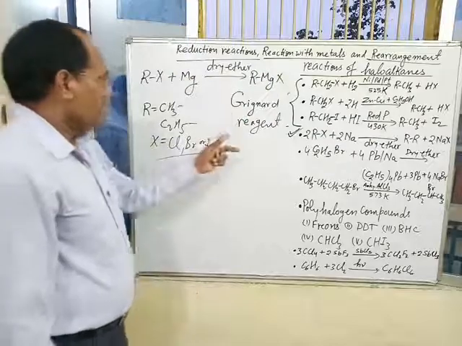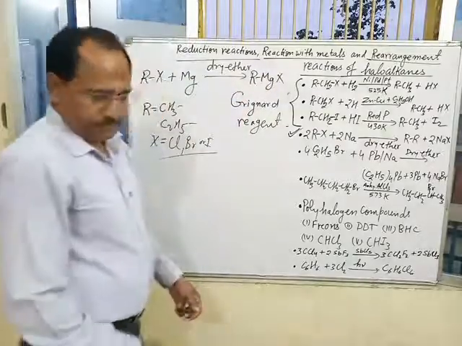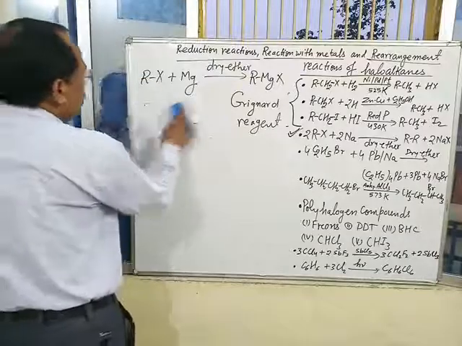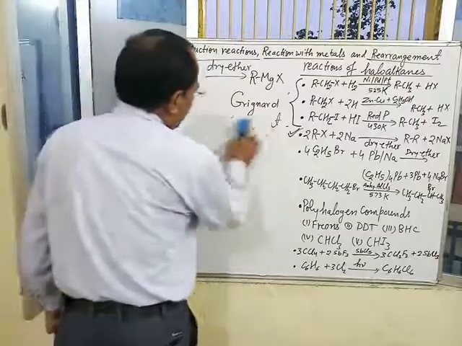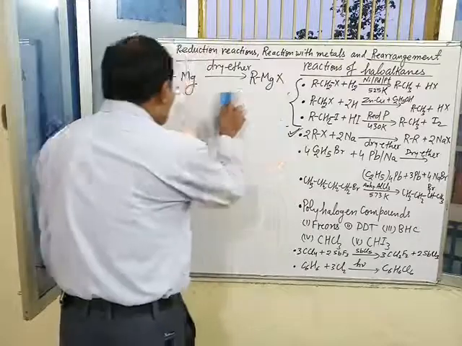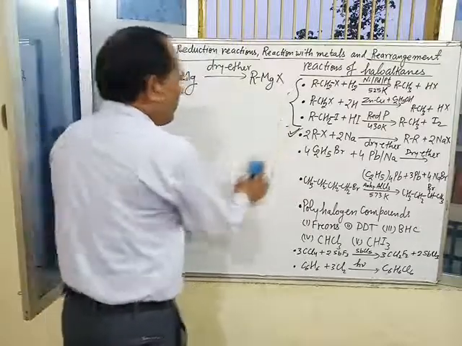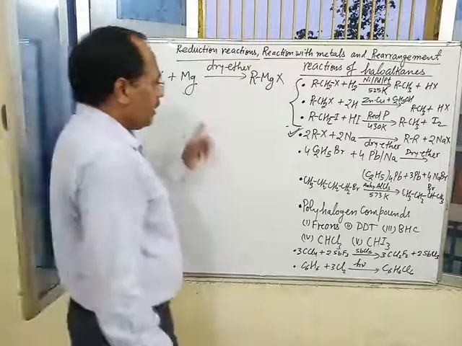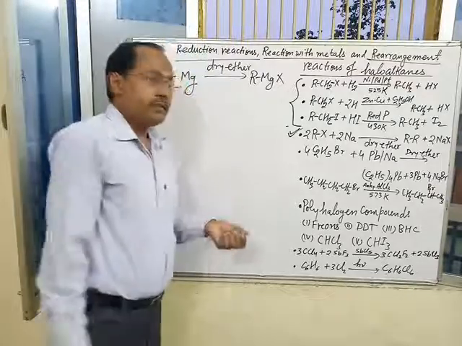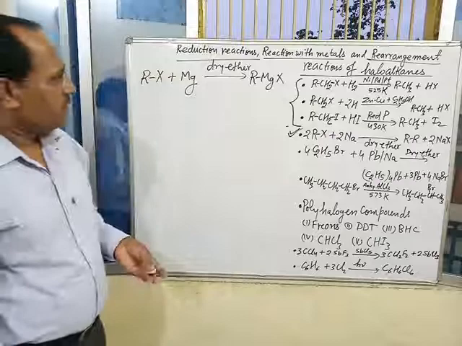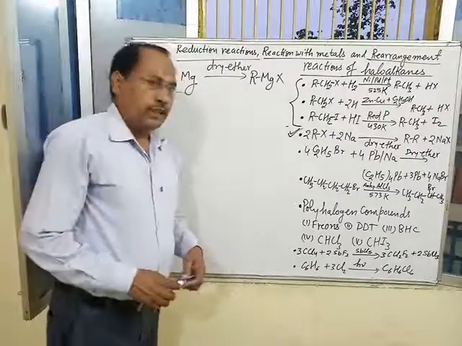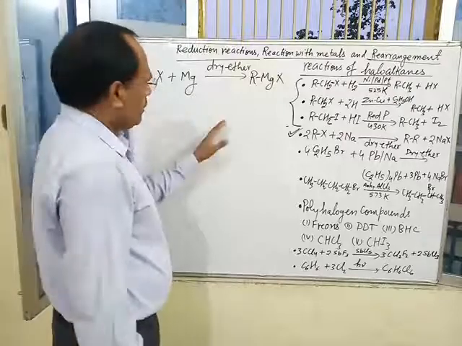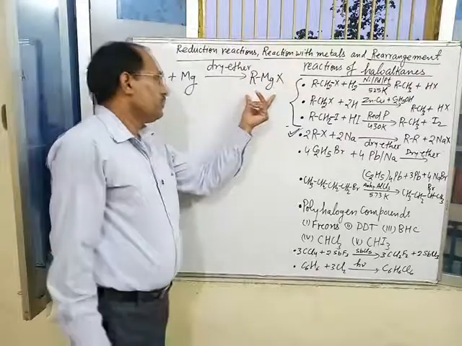These are the examples of Grignard reagent. Grignard reagent is a very useful reagent and used to prepare hydrocarbons, alcohols, aldehydes, ketones, carboxylic acids, and so many organic compounds. This will be studied later.